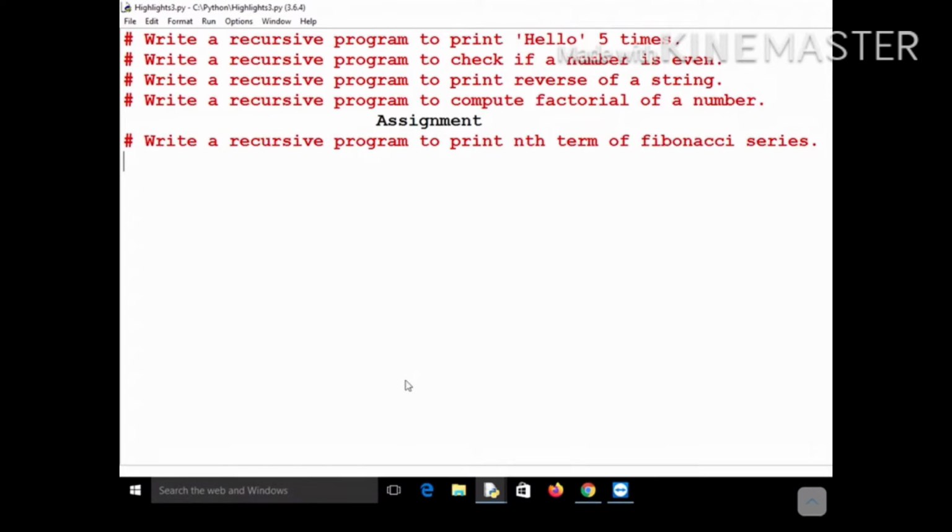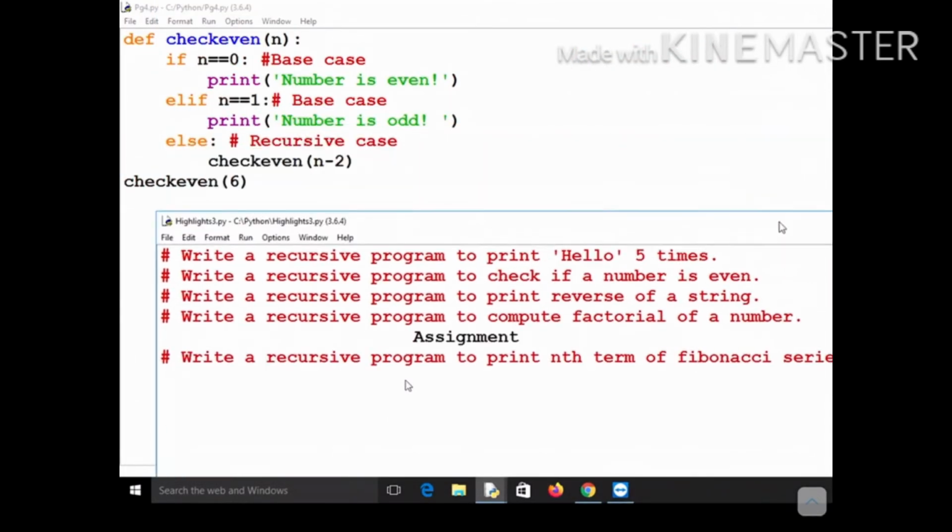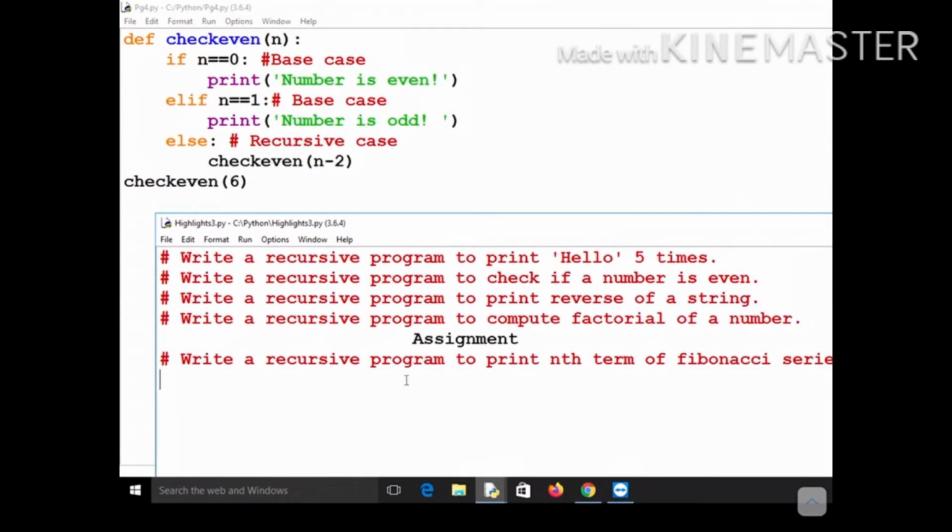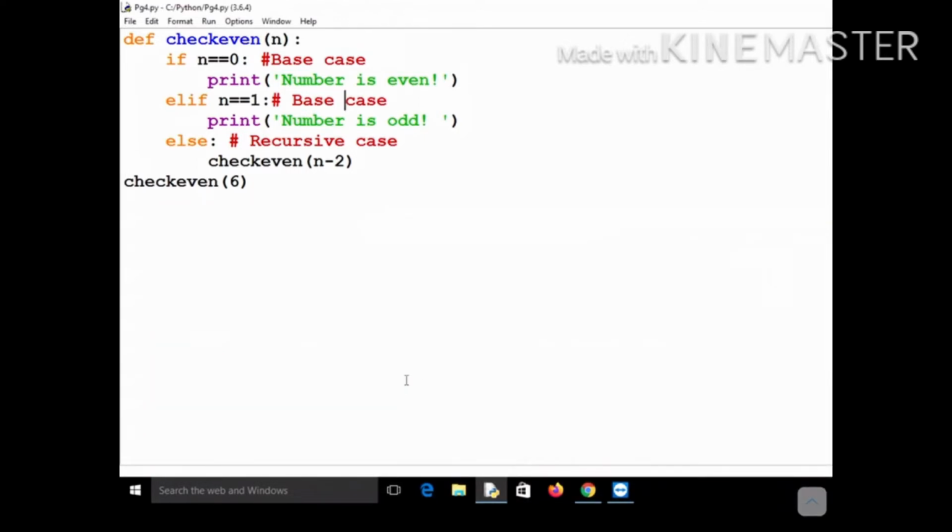Again, here you won't use any return statement in the else part. You just want to print the reverse of a string. So how will you do it? You will pass a string first. Let's change the name of the function. The name of the function becomes reverse of n, and you just write here reverse.